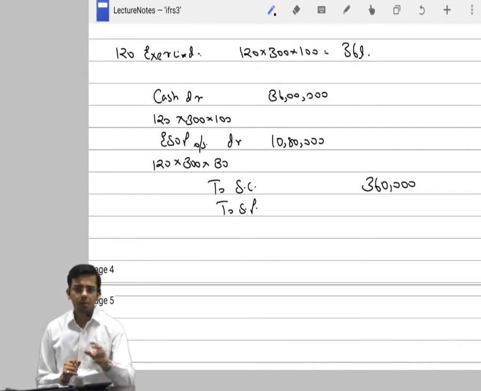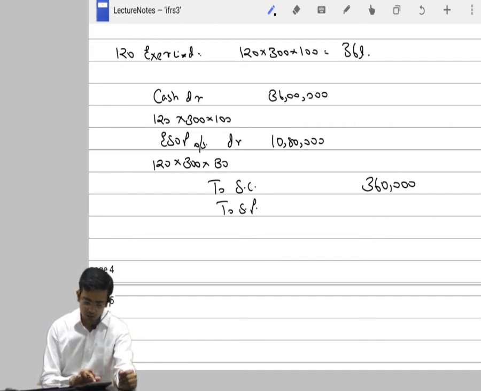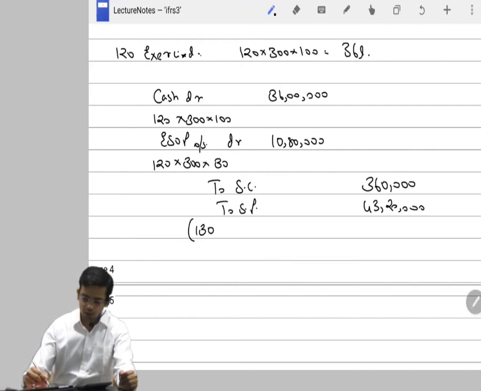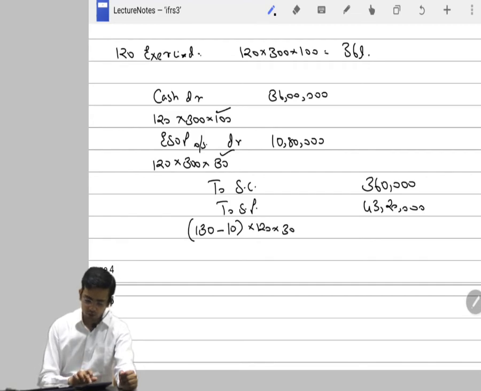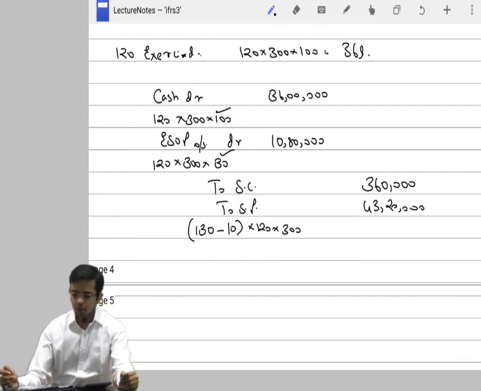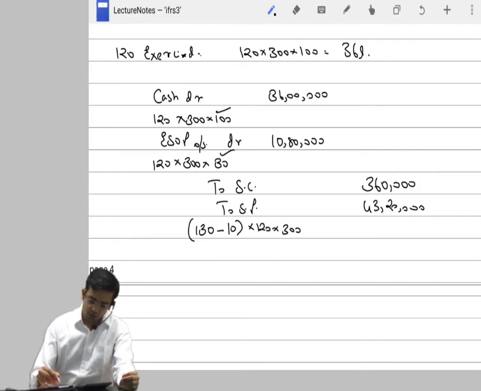Actually what goes in share premium is a balancing figure. It is very easy to calculate, which is 36 lakh plus 10 lakh 80,000 minus 3 lakh 60,000, which is 43 lakh 20,000. But I can even calculate it: 130 is my issue price, which is this 130 of ESOP, minus 10 was the face value. For 120 employees, 300 options, that makes it 43 lakh 20,000. So I hope it is somewhat understood of what has happened. This is what happened in the year 2012.